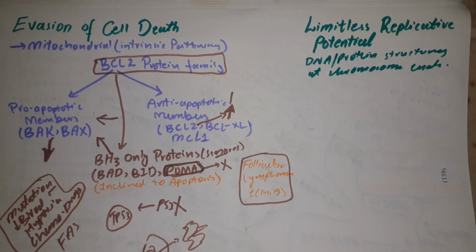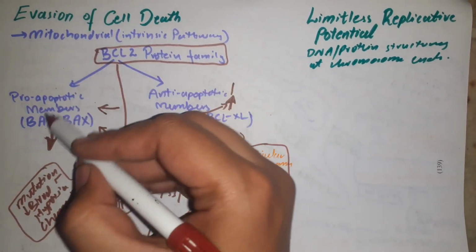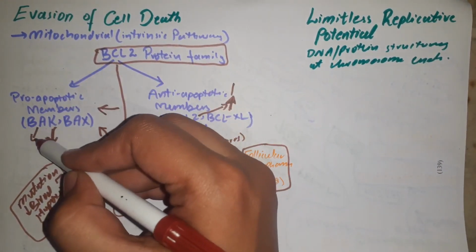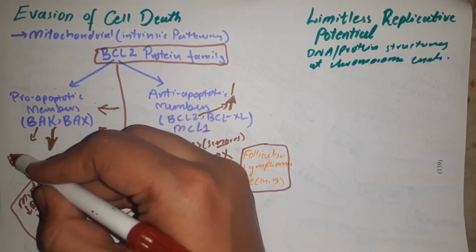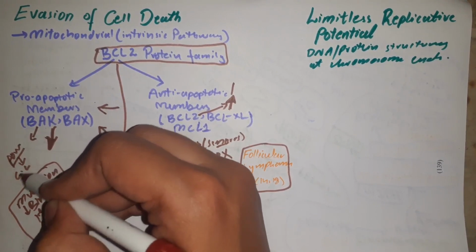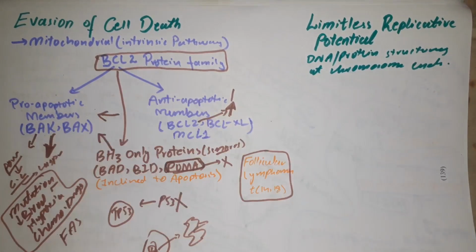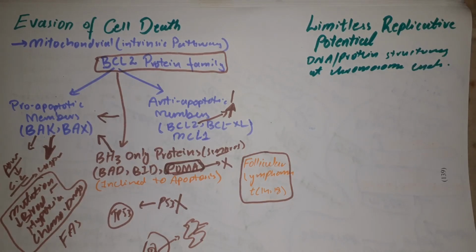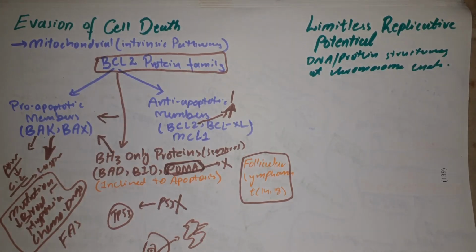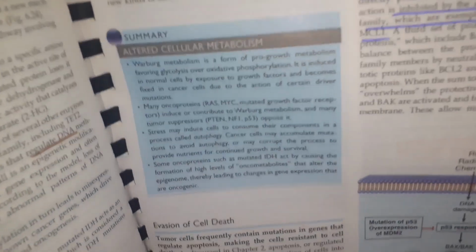So basically, how does apoptosis occur? When there is a pro-apoptotic signal, the BAK and BAX pathway, what do they do? They lead to pore formation in the mitochondria, and this pore formation leads to leakage of cytochrome C, and the cytochrome C activates caspases, which lead to cellular death, which we have studied in the mechanisms of apoptosis. So we will see the diagram here in the book also for our own understanding.